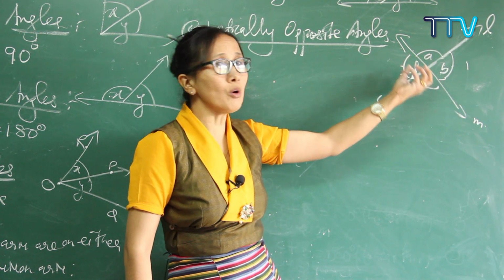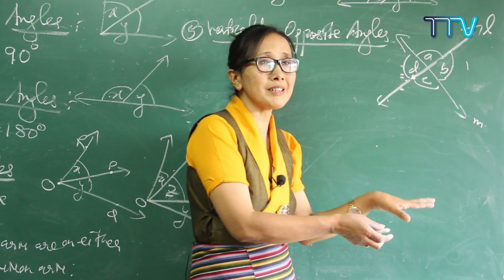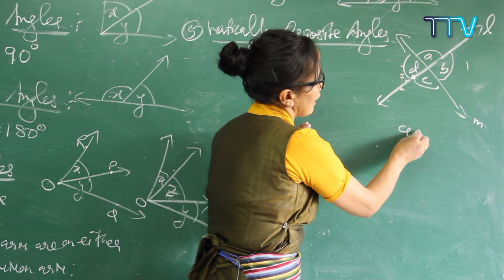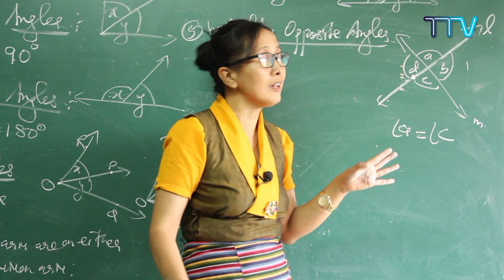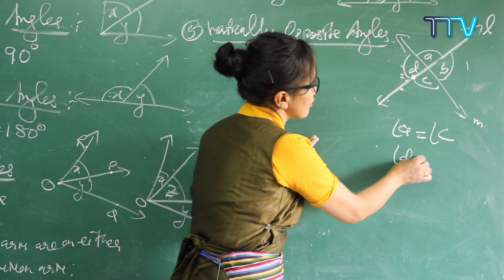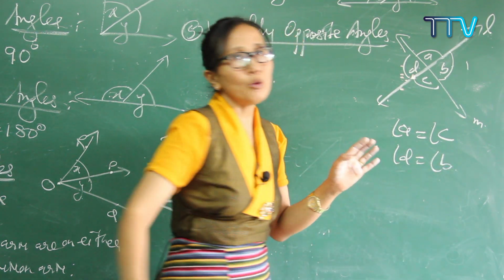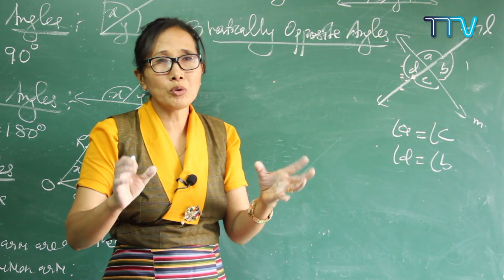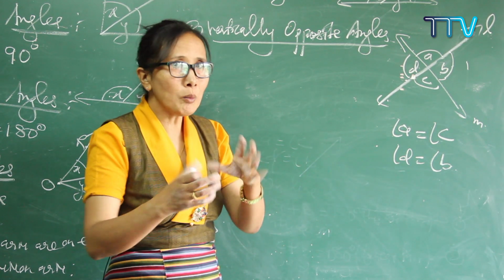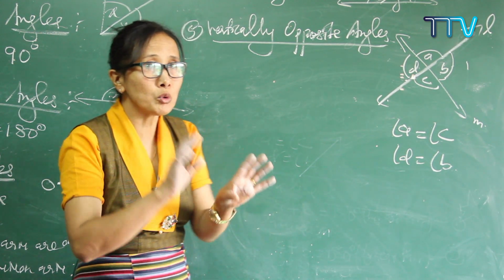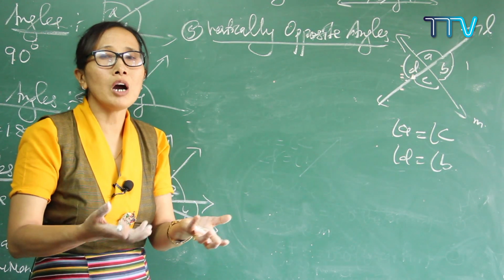Correct? So if you want to prove it, how do we prove? See, what are the opposite angles? A and C. Angle A is exactly equal to angle C. This is the first pair of opposite angles. And the second one is angle D is exactly equal to angle B. If you still have a doubt, you can prove it yourself. I'm going to tell you how we prove that vertically opposite angles are always equal. Let me do it here, and you will also come to know how to prove theorems.